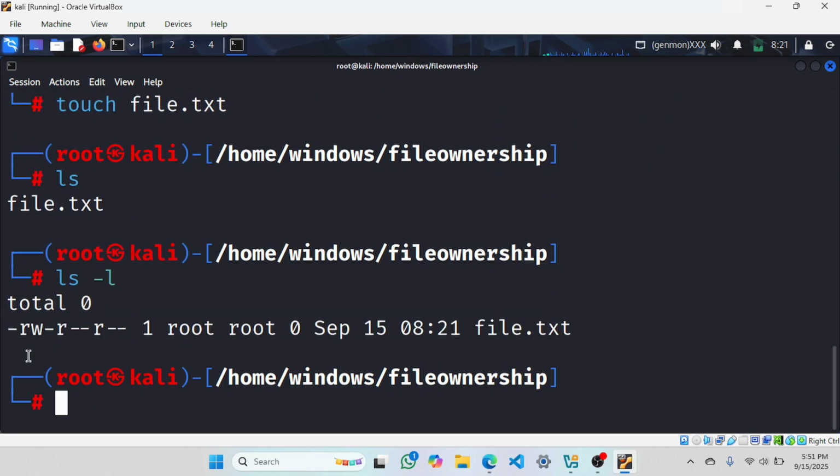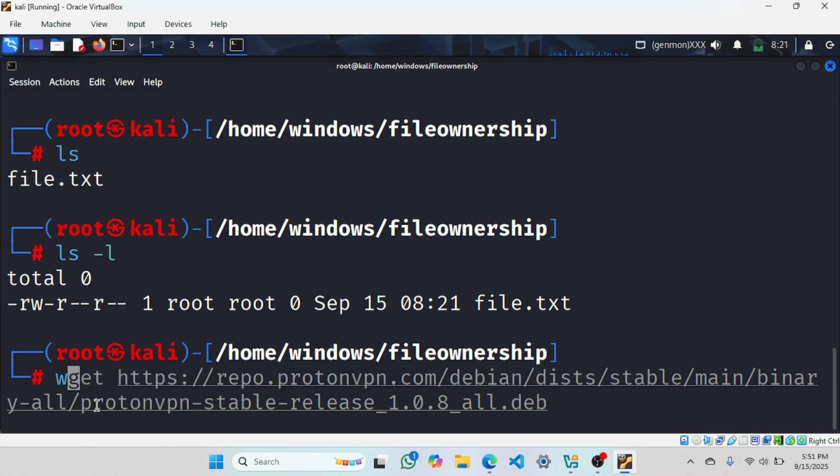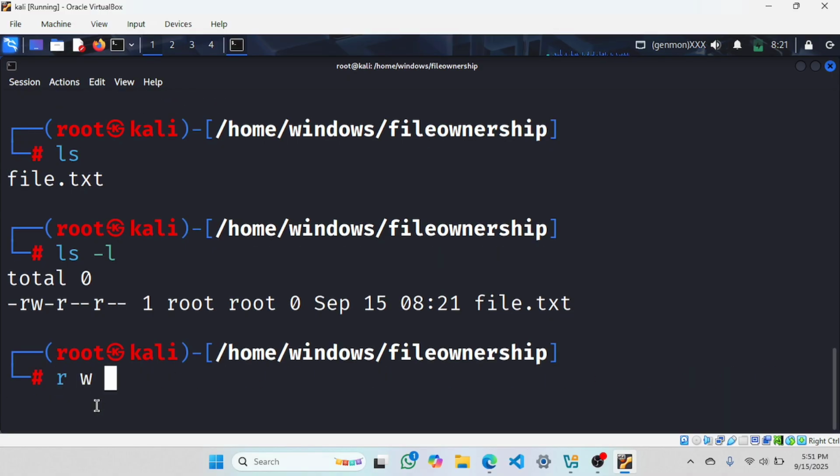It is showing me read write, then read, then read. This is obviously for the user, this is for group, then others. So what does that mean? Actually, there are three types of permissions in a file and also in a directory: read, write, and execute.